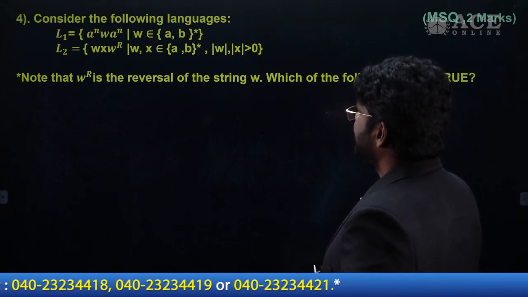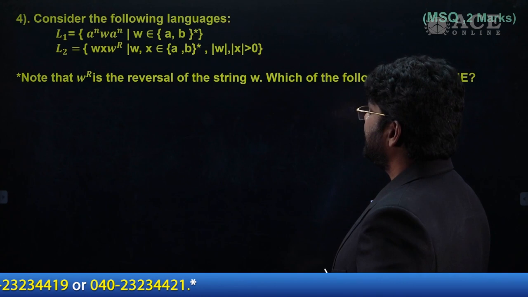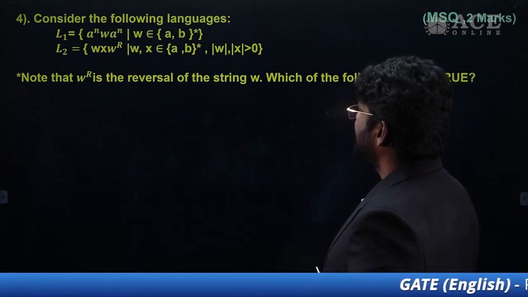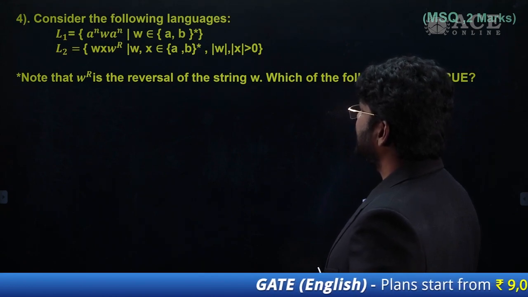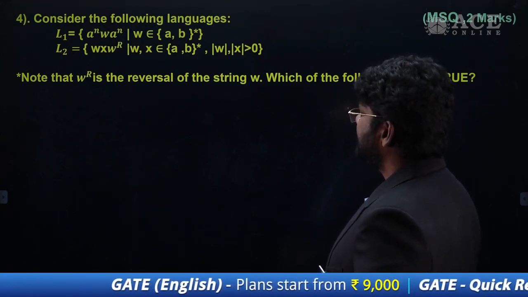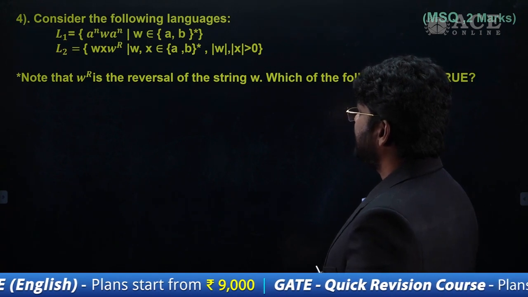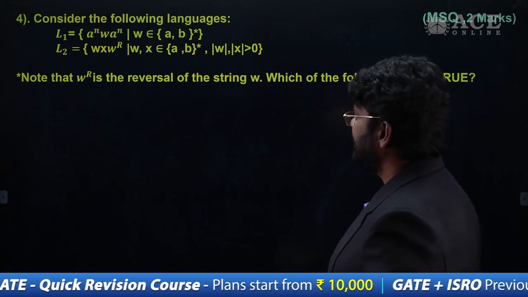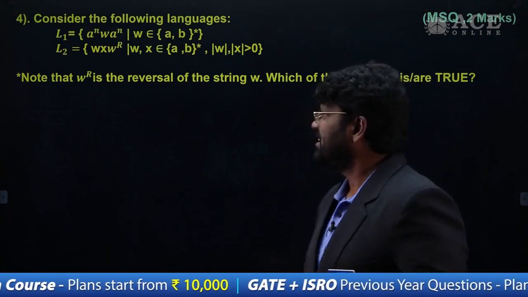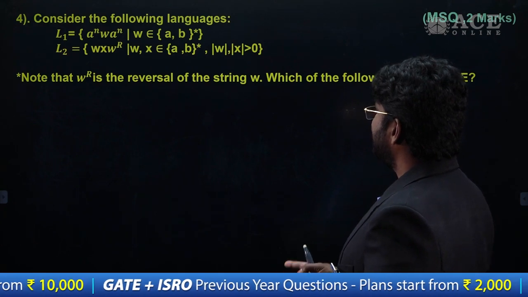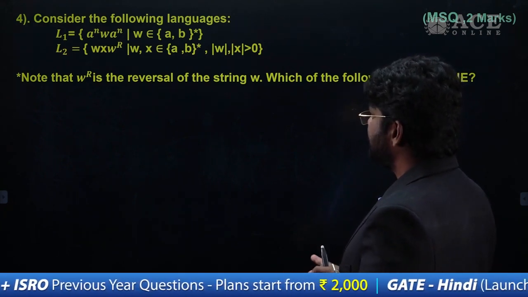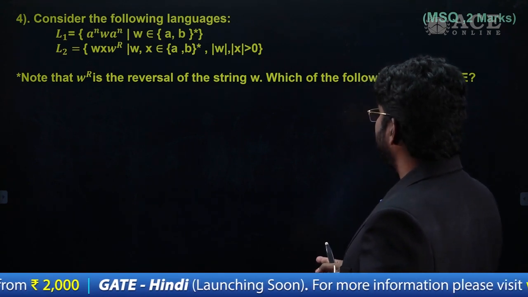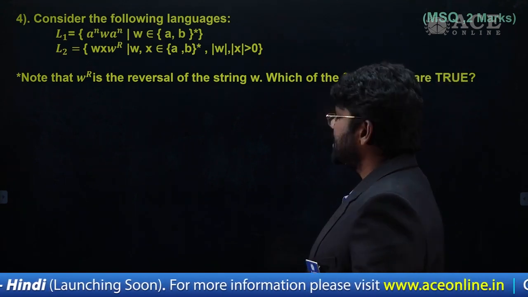Consider the following languages: L1 equals a to the power n, W, a to the power n, such that W belongs to (a, b) whole star, and L2 equals another language, W X W to the power R. This is one of our standard languages and a little critically important one, over (a, b) whole star, but the lengths of W and X are always greater than 0. Note that W to the power R is the reverse of the string W. Which of the following is or are true?